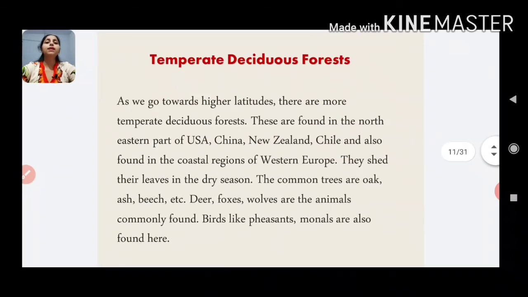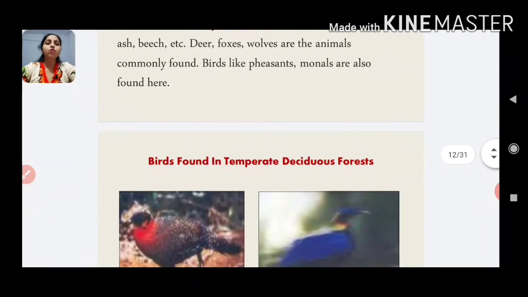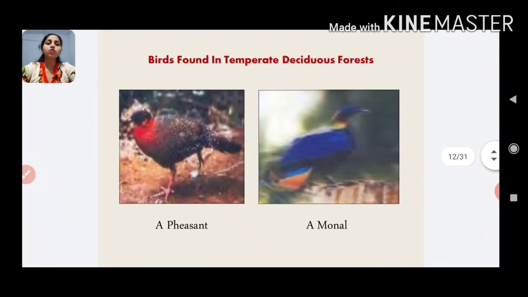Now let's talk about temperate deciduous forest. As we go towards higher latitudes, there are more temperate deciduous forests. These are found in the northeastern parts of USA, China, New Zealand, Chile, and also in the coastal regions of Western Europe. They shed their leaves in the dry season. The common trees are oak, ash, beech, etc. Deer, foxes, wolves are the animals commonly found here. Birds like pheasants and monal are also found here.